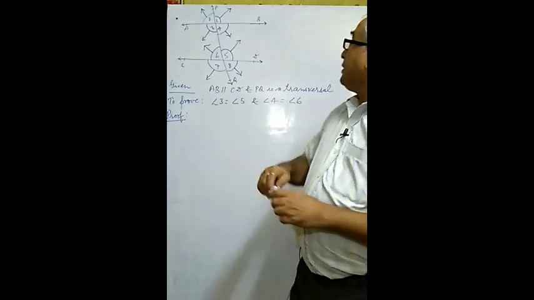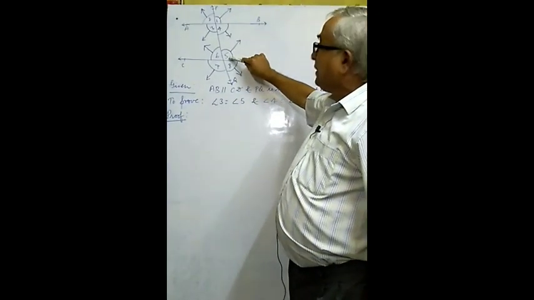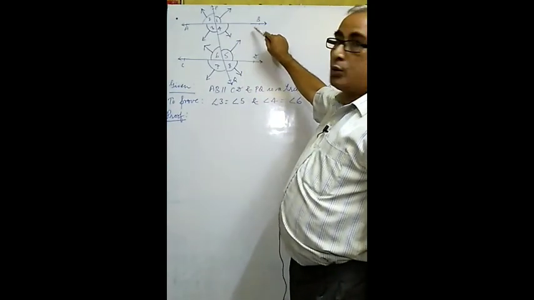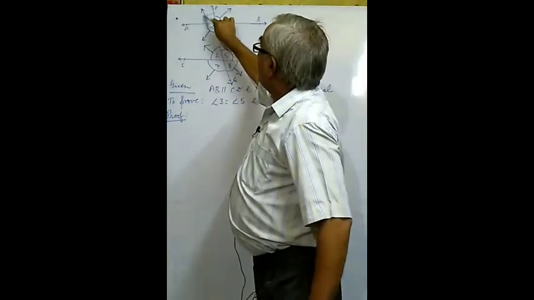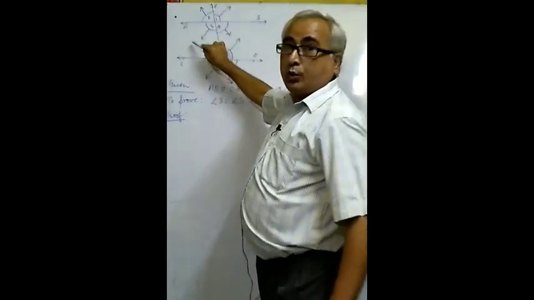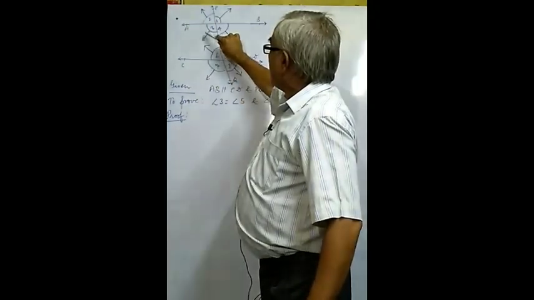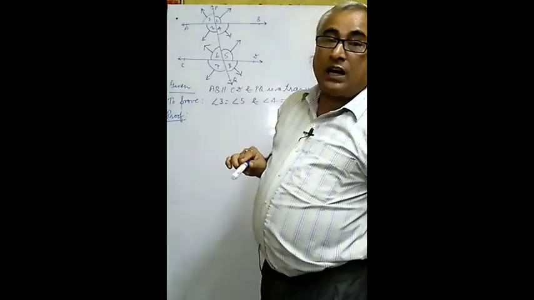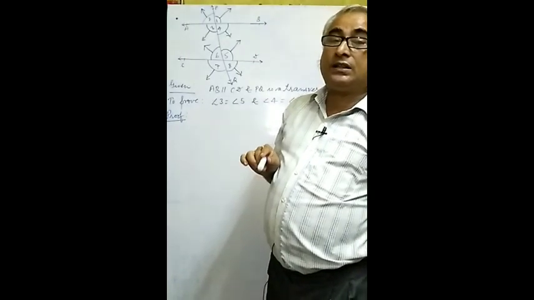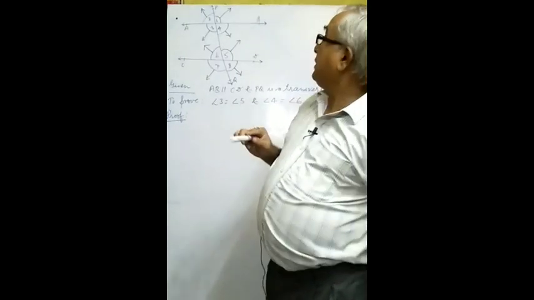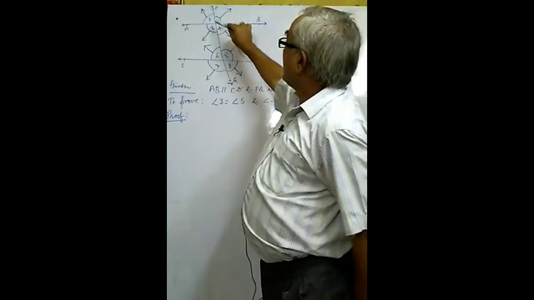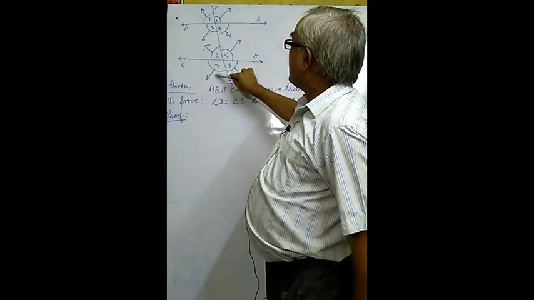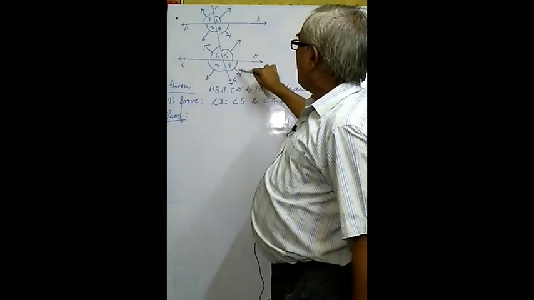You may observe the corresponding of angle 1 is angle 5. Angle 1 is going in this direction, angle 5 is also going in the same direction. Angle 2 is going in this direction, angle 6 is also going in the same direction. Similarly angle 3, angle 7, angle 4 and angle 8. These are pairs of angles proceeding in the same direction. So corresponding of angle 1 is angle 5, corresponding of angle 2 is angle 6, corresponding of angle 3 is angle 7, corresponding of angle 4 is angle 8.